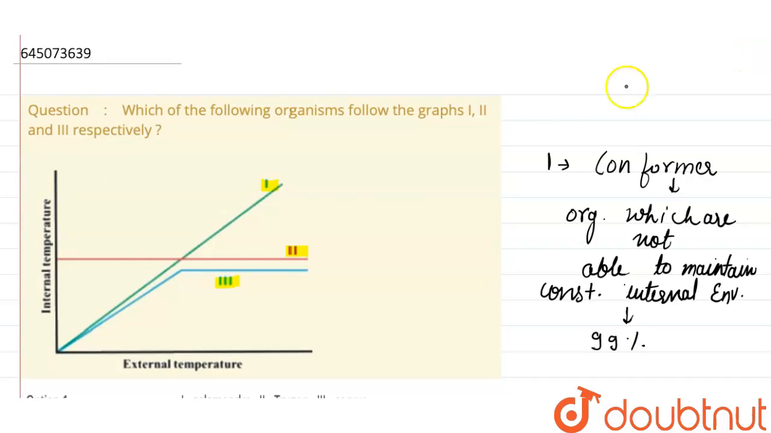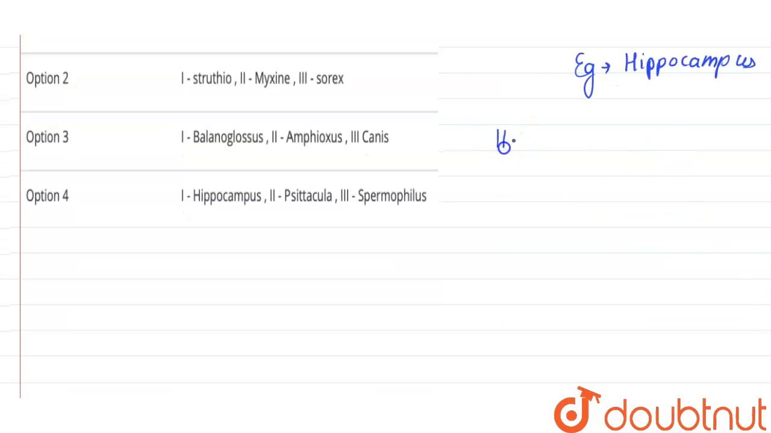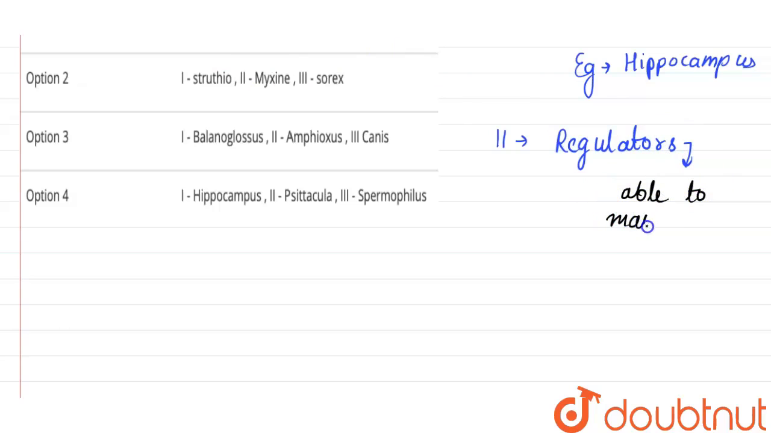Now, the next graph. When we read this next graph, what is seen here is that a constant temperature is maintained. Here the temperature is constant. Therefore we can say that the second graph represents the regulators. Regulators are those organisms which are able to maintain homeostasis.